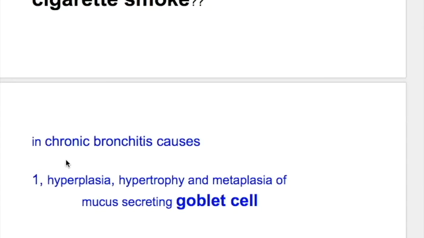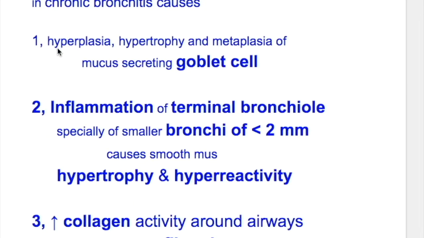What does cigarette smoke cause in chronic bronchitis? Cigarette smoke in chronic bronchitis causes, number 1, hyperplasia, hypertrophy and metaplasia of the mucus secreting goblet cells. So there is an excess production of mucus or sputum.